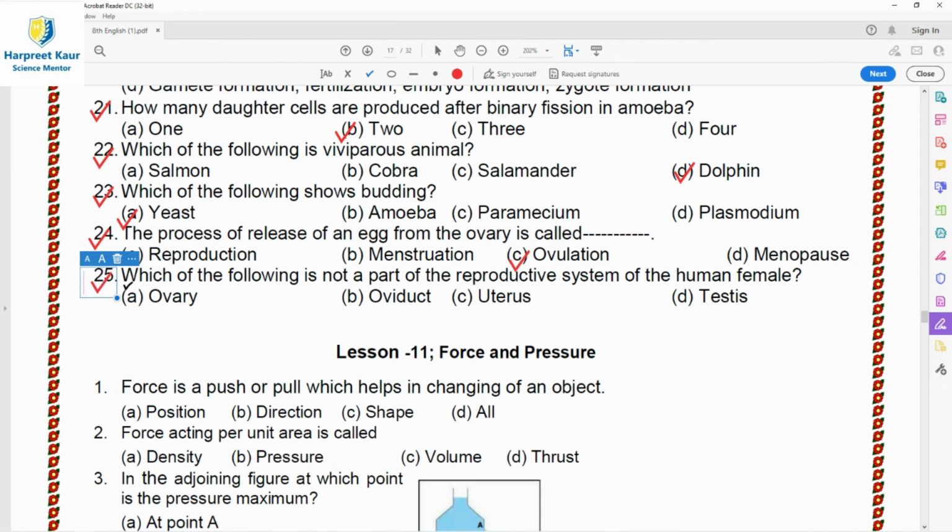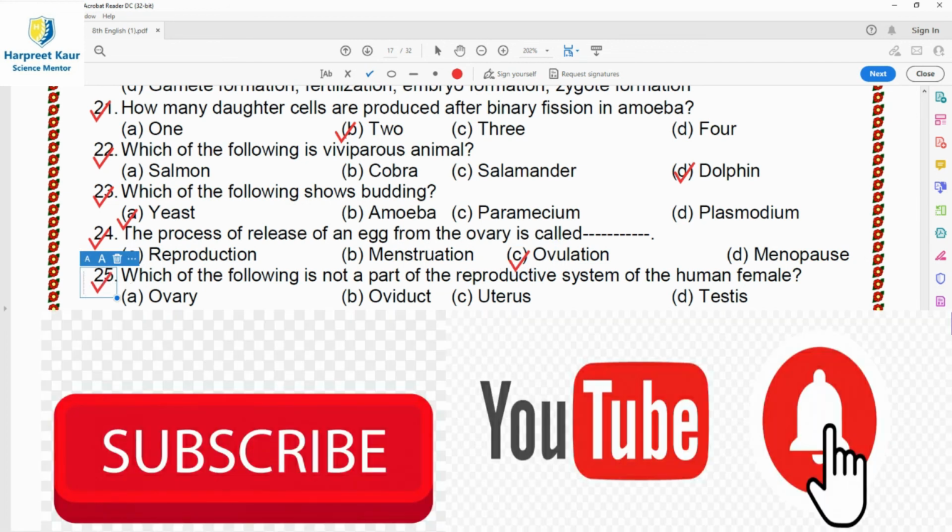Then the last question of this chapter over here, which of the following is not a part of the reproductive system of the human female? So by now it must be clear to you that ovary, oviduct and uterus, all these first three options, are the parts or organs of the female reproductive system, while the testis is the only part which belongs to the male reproductive system. So option D is the right answer for question 25.